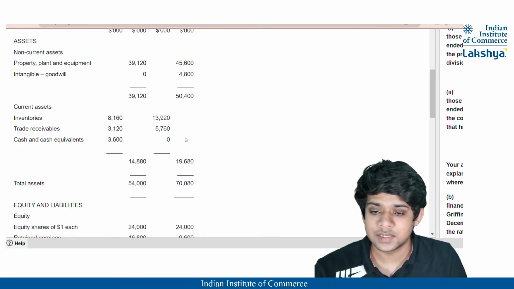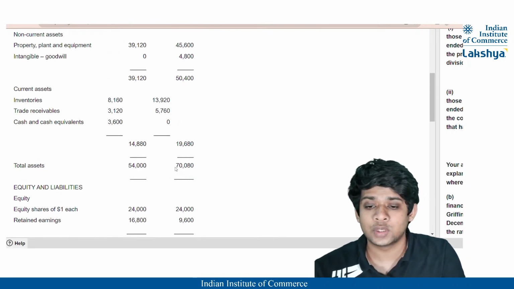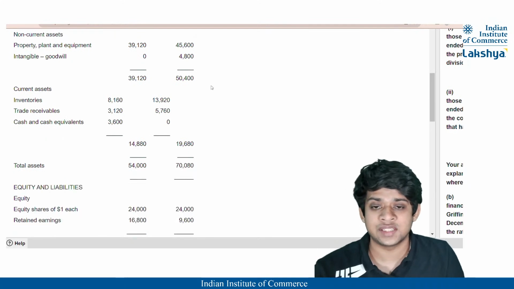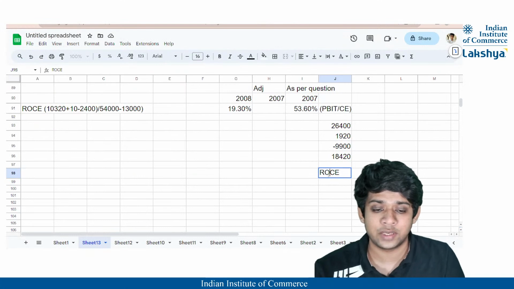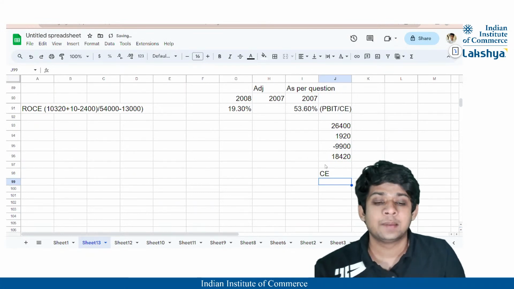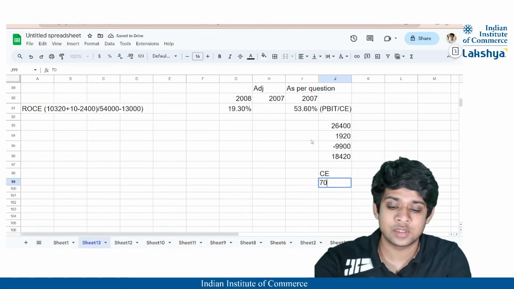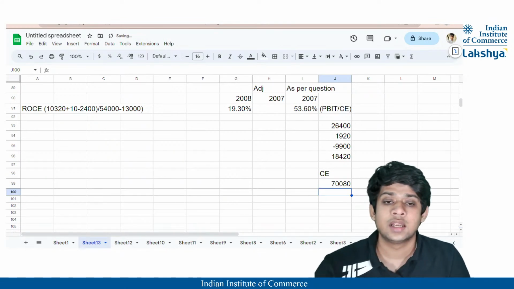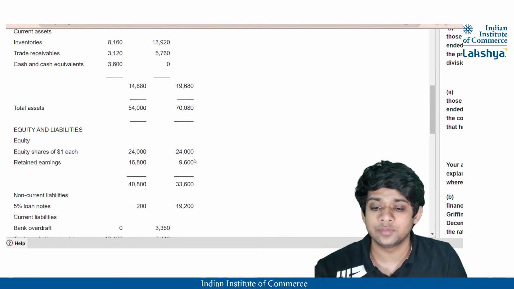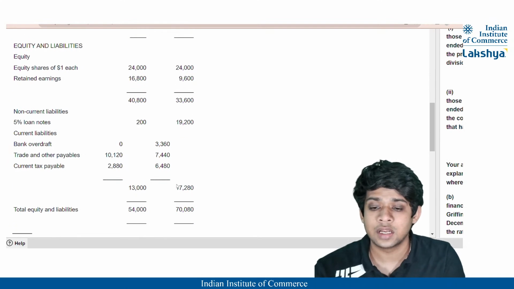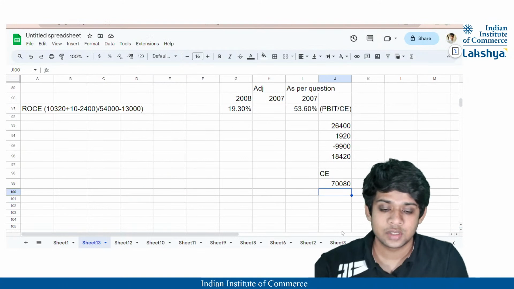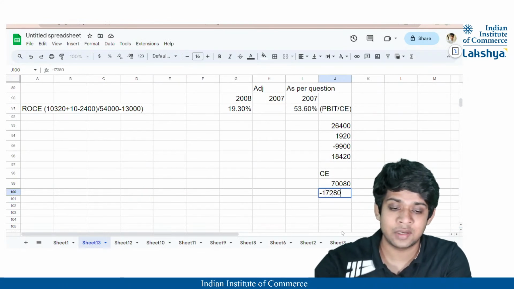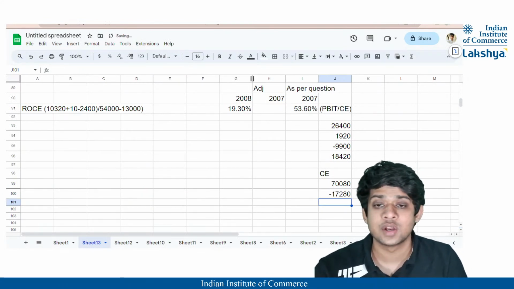So for the total assets, it is 70,080, right? So for my return on capital employed, I'll just take the capital employed. My total assets are 70,080, correct? And here the current liabilities will also be deducted, that is 17,280, correct? So minus 17,280 will be deducted as my current liabilities.